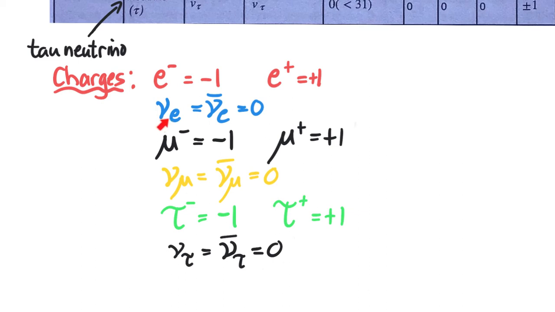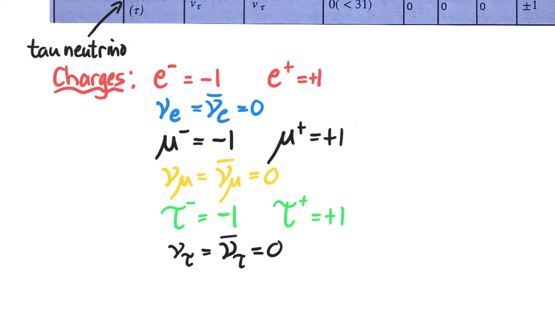We see that the charges of the electron neutrino and its antineutrino are 0. When we look at the muons, the negative muon has a charge of -1, the same as an electron, and the positive muon is +1. There too, the muon neutrinos also have a charge of 0. We then see the tau minus and the tau plus. They have charges of -1 and +1, and the associated neutrinos also have a charge of 0.